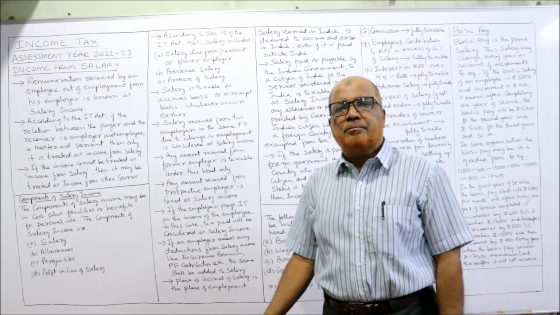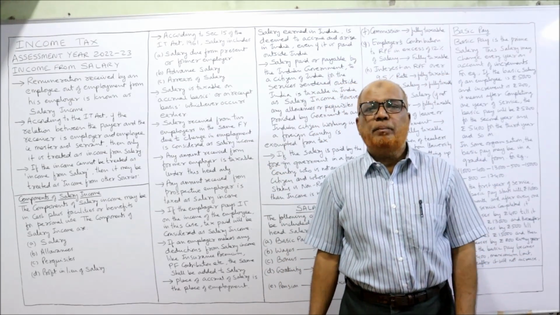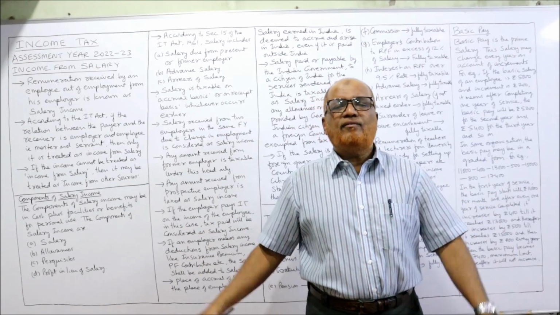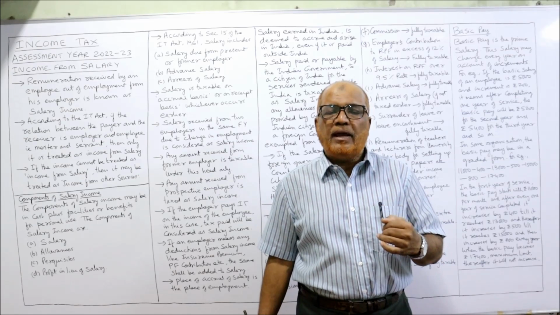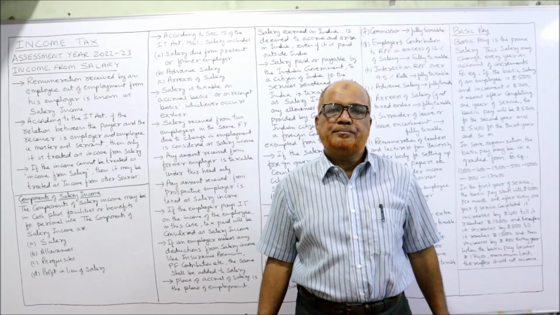Then arrears of salary, salary due but not paid. For example, during the current financial year, out of 12 months, the employer has paid only 10 months salary.